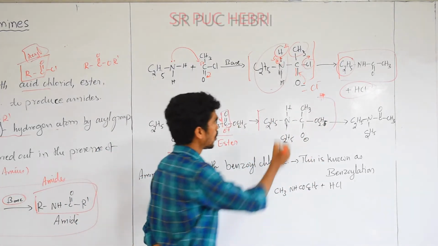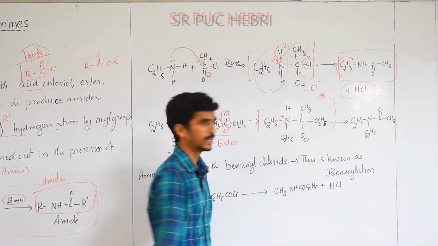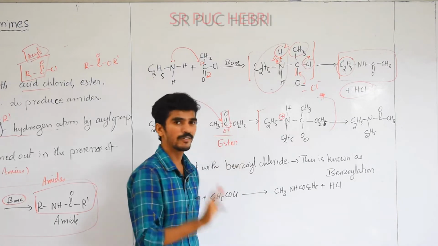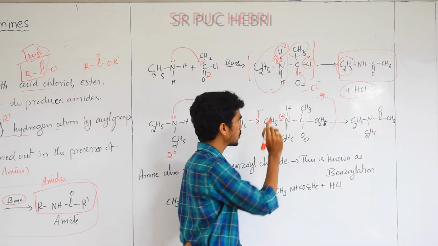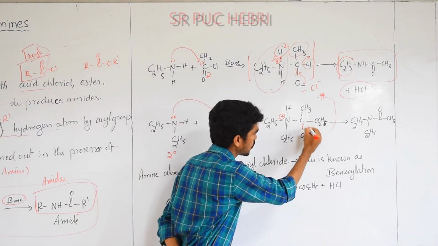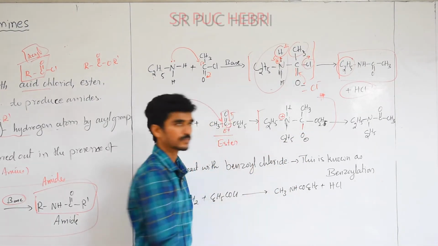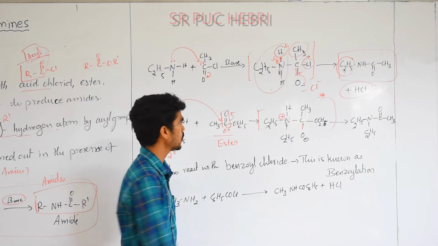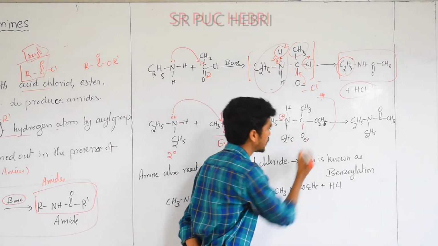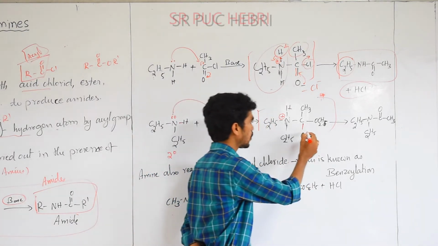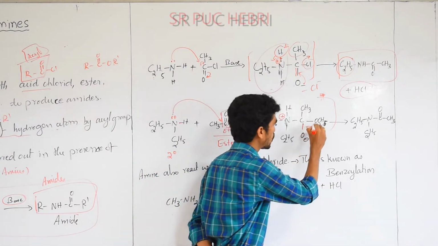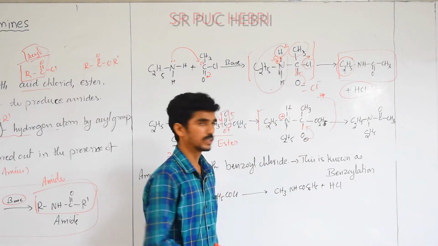And here also, when two electrons are donated, it will get positive charge on nitrogen. And at the same time, carbon having 4 bonds, but when it attacks the carbon, it will get 5 here. So easily delocalization of the pi bond like this, towards the more electronegative atom, that is oxygen, and it will get negative charge. Okay, this complex structure is not stable, so the pi bond will regain its original position, and there is